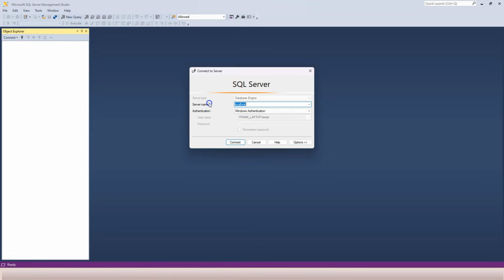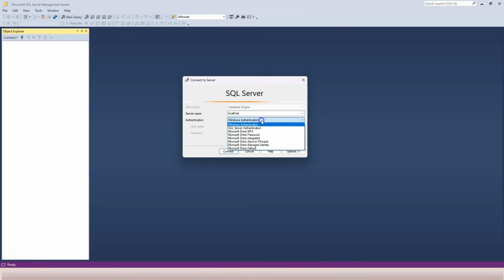Okay, so now it asks for server name. Here you can use an IP address, a computer name, or DNS. In my case, I'm using localhost, and then you can choose authentication as Windows authentication. Basically, I'm just saying that I want to connect to the SQL Server on my local computer, and I want to use Windows authentication, which means that I'm using Windows to authenticate myself.